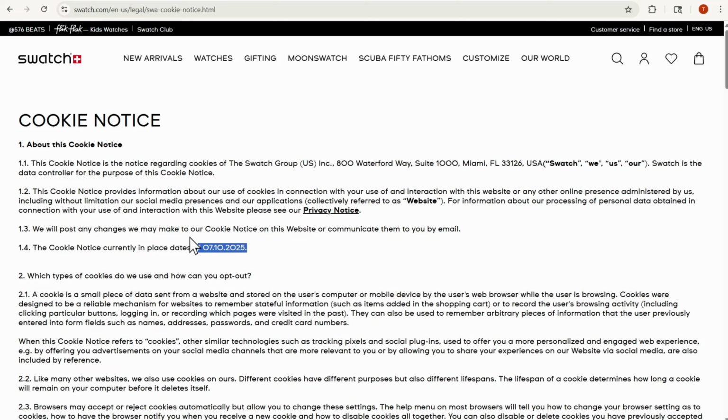And I'll tell you why this is really good. We've done plenty of privacy policy audits on this channel in the past, and sometimes the cookie notices don't actually provide the date when they were last updated, so it's not clear. And I'll tell you why this is very important. How cookies are utilized by an organization generally will change based on the offerings of the organization. And when I say offerings, I'm talking about goods and services. Most organizations are changing the goods and services that they provide at least on an annual basis. The offerings change, and that influences how the website operates.